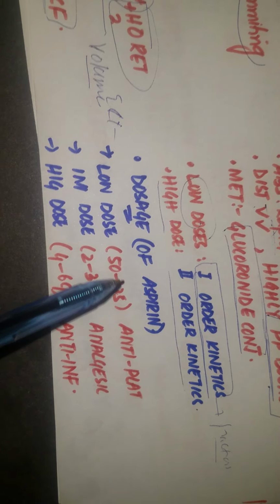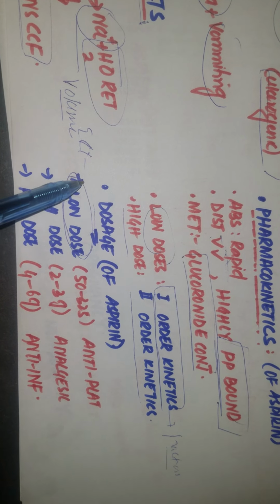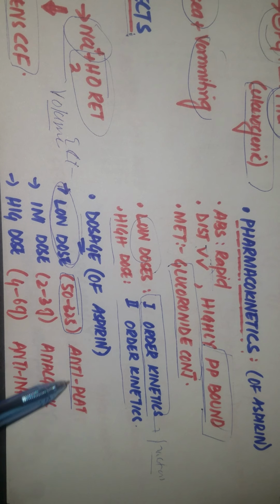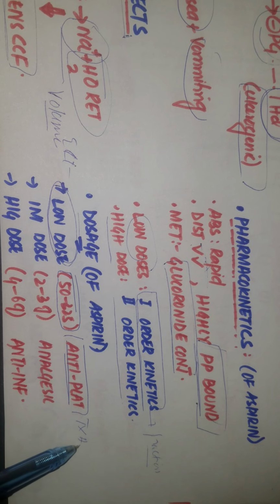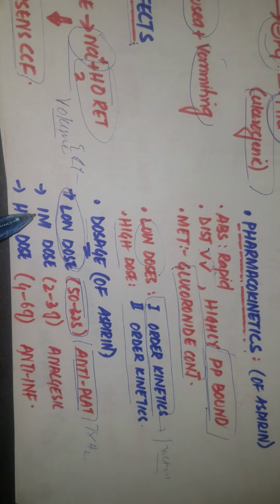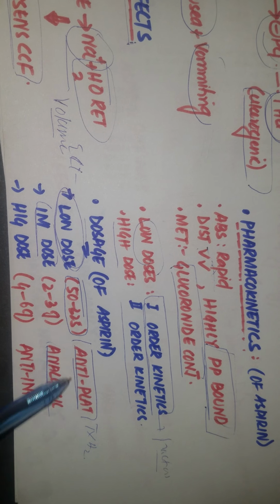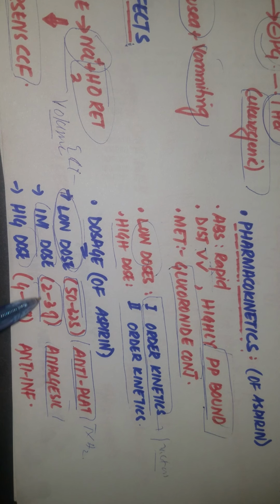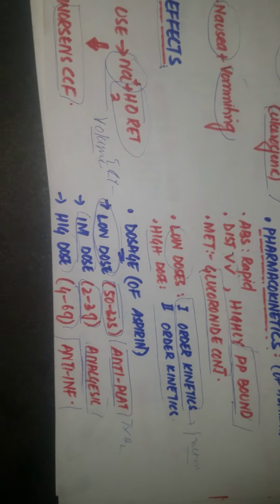Now coming to the dosage of the aspirin, we have already discussed that the low doses aspirin or baby aspirin, which is from 50 to 325 milligram, can be used as an antiplatelet because it inhibits the thromboxane A2 production. The second one is the intermediate doses, which is used for the analgesic effect, and it is 2 to 3 grams. And in higher doses like the 4 to 6 gram, the effects are mainly the anti-inflammatory.